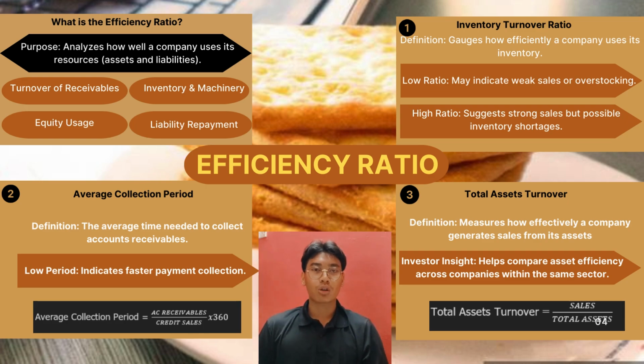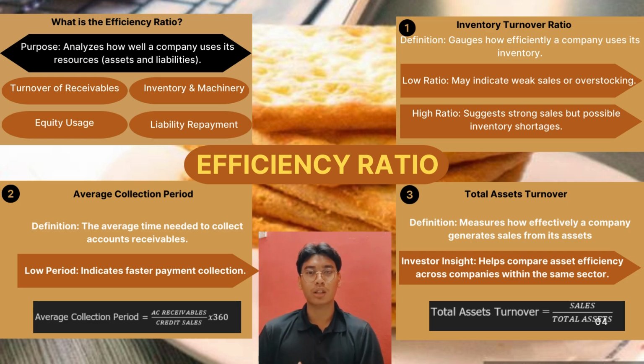Number 2. Average collection period. Definition: the average time needed to collect accounts receivable. A low period indicates faster payment collection. The formula: accounts receivable divided by credit sales, multiplied by 360. Number 3, total asset turnover.